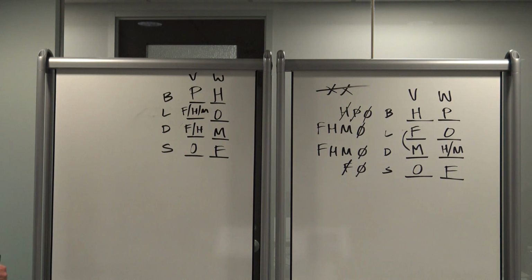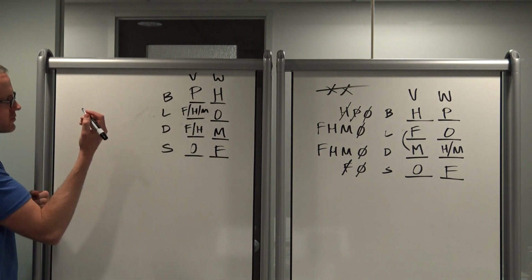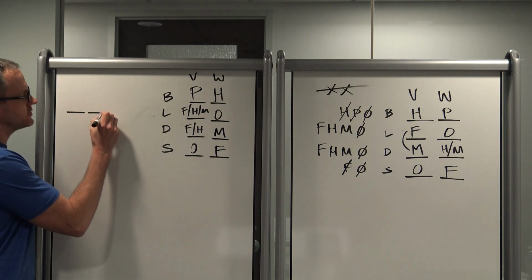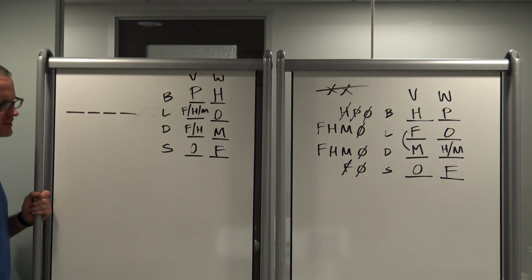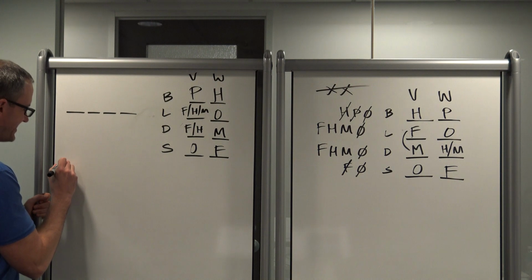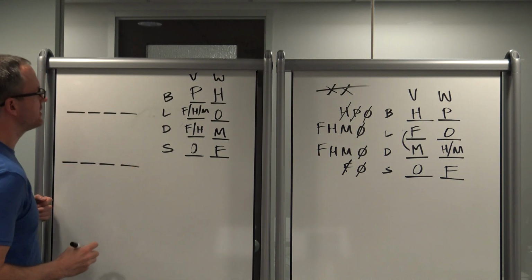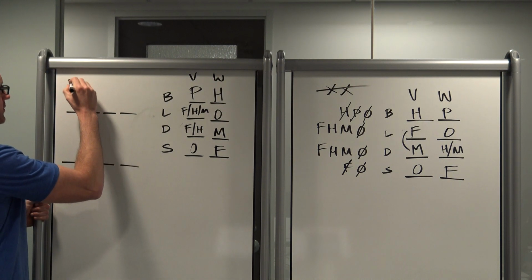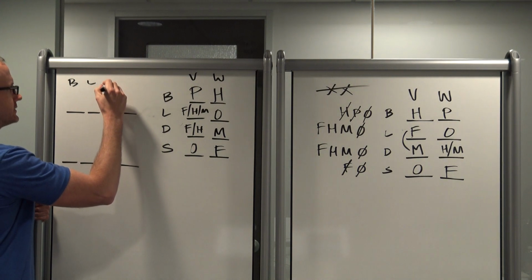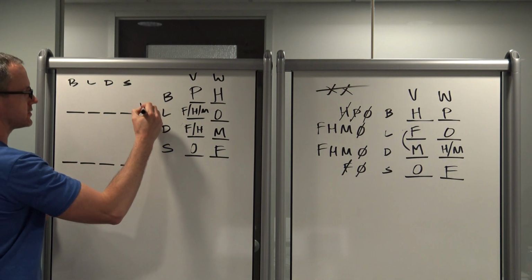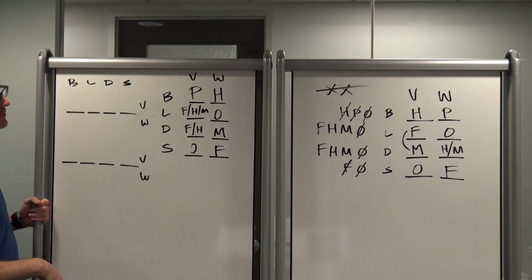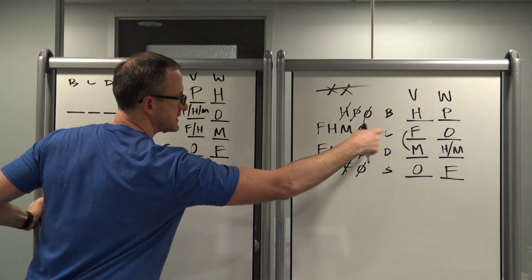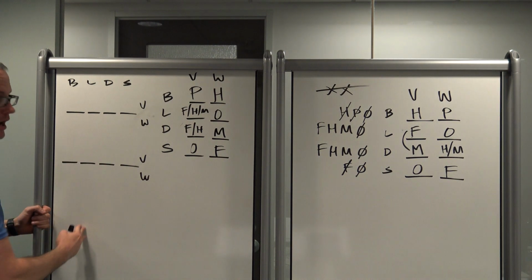Yeah, no problem. The thing about horizontal is the game would take like 3 minutes. So, 1, 2, 3, 4. That's a joke, by the way. You're like, 3 minutes? 1, 2, 3, 4. So I would do, let's see, we got breakfast, lunch, dinner, snack. I'm going to do V and then W, V and then W. I would do these things. I would just be listing them below.